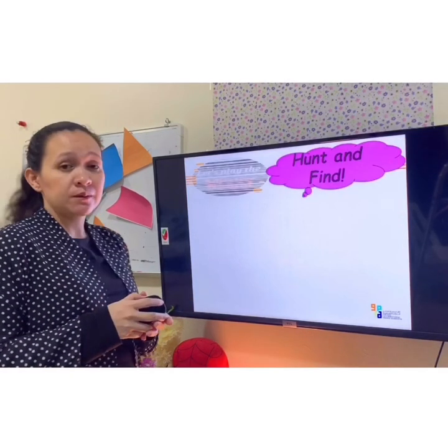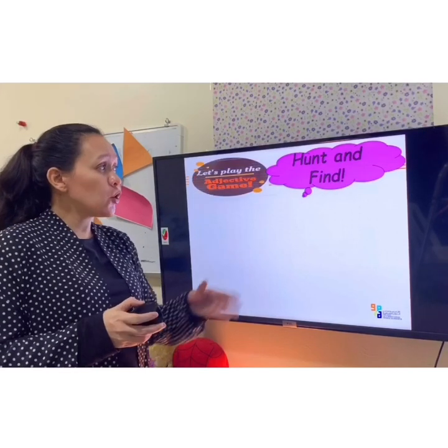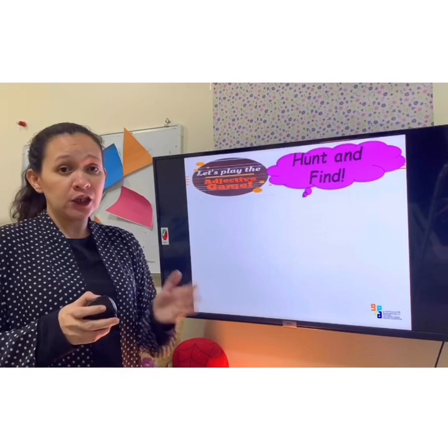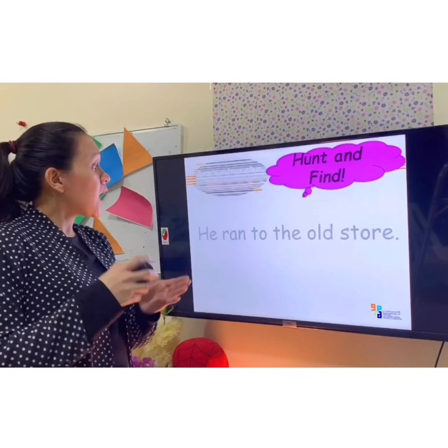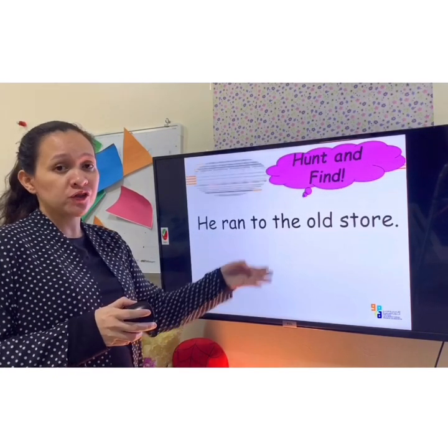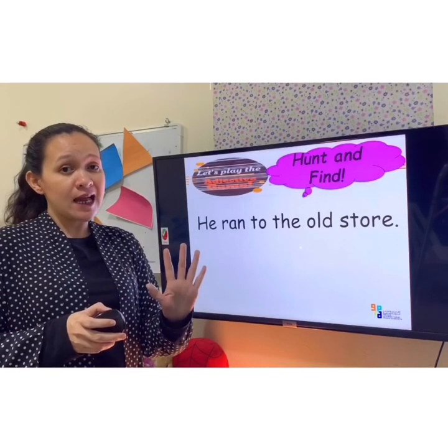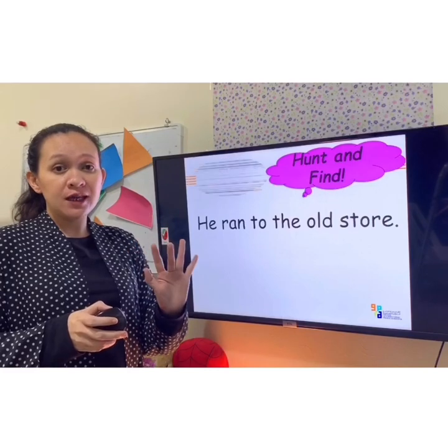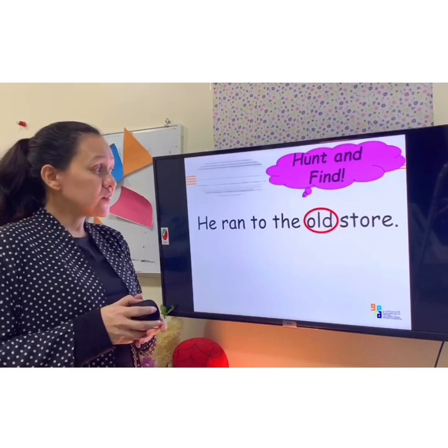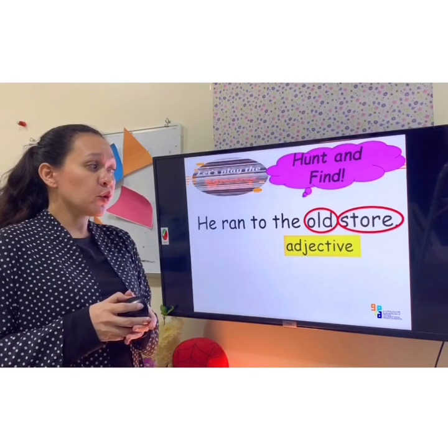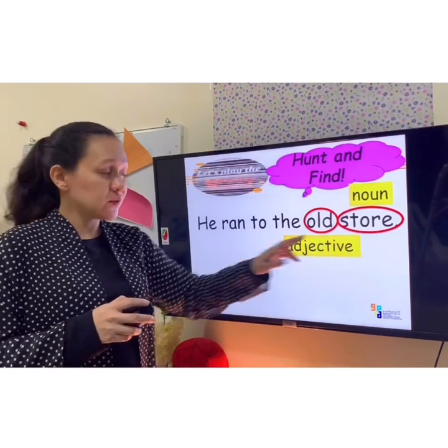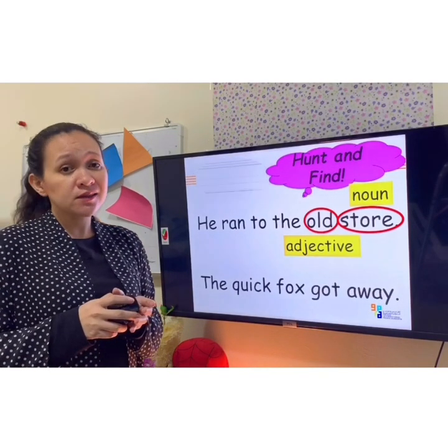Now let's move here. We are going to play a game. This is called hunt and find. All you have to do is find the adjective in each sentence. I will give you 5 seconds to do this activity. I have already the first sentence. The timer starts now. 5, 4, 3, 2, 1, 0. The answer is old. Yes, since this word describes the word store, which is our noun, because store here is a place. Now let's move here to the next sentence.